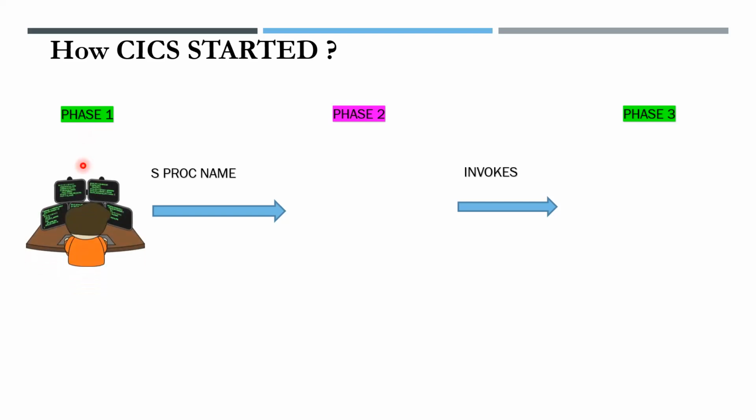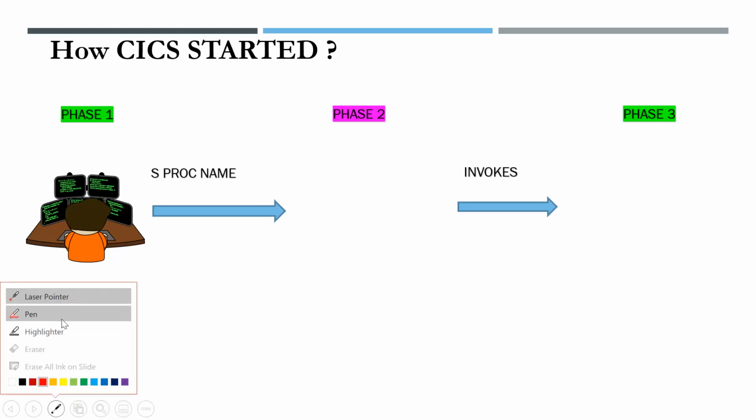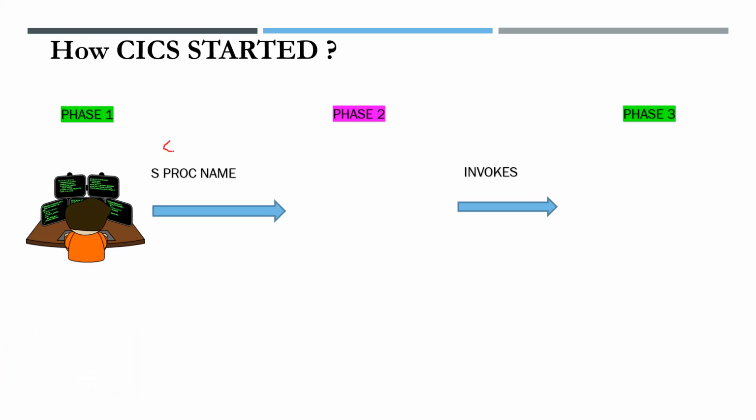In phase 1, from the terminal, the system operator will start the Kix. Kix will be started by issuing a command called S space procedure name. Each organization has their own procedure name. Generally the procedure name will be CICSKIX, Kix1, Kix2, like that. It is simply the Kix subsystem name. Generally it will be Kix, and many organizations' names will differ.